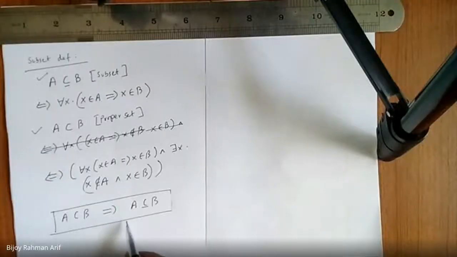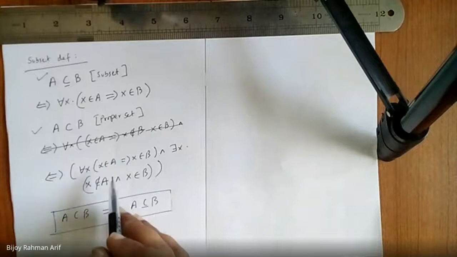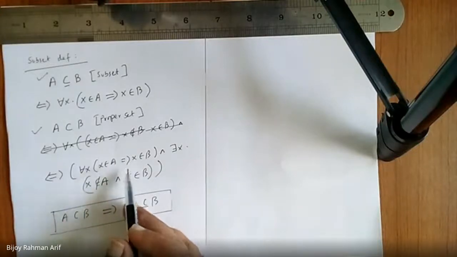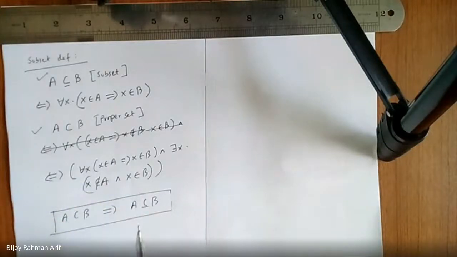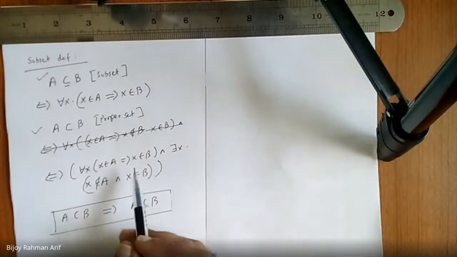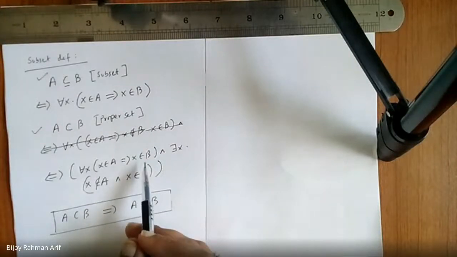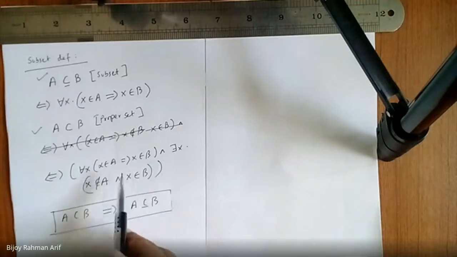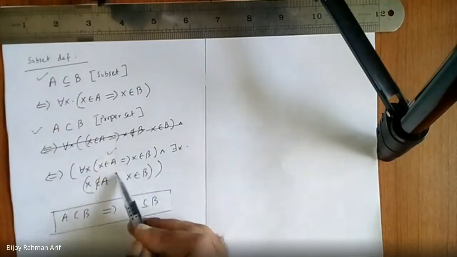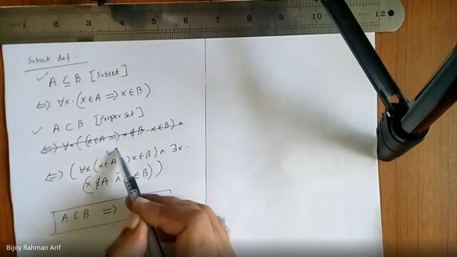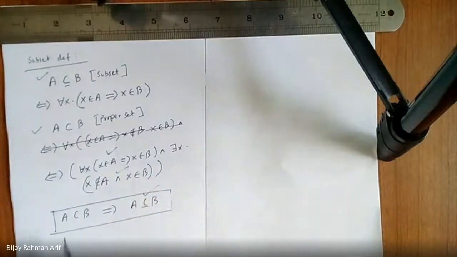Whenever this one is one, this one is zero. One means this one is true and this one is true. So if this one is true, definitely this part is true, and the both become one.